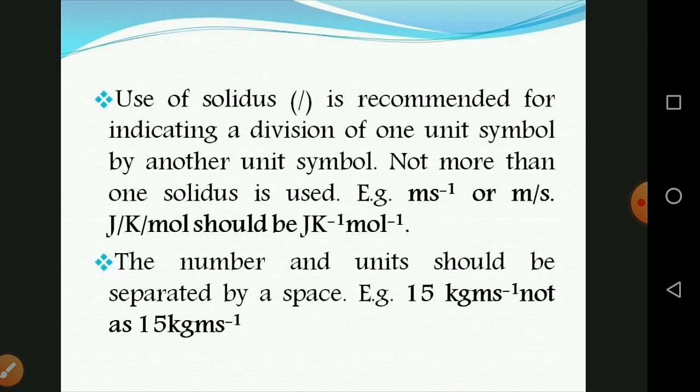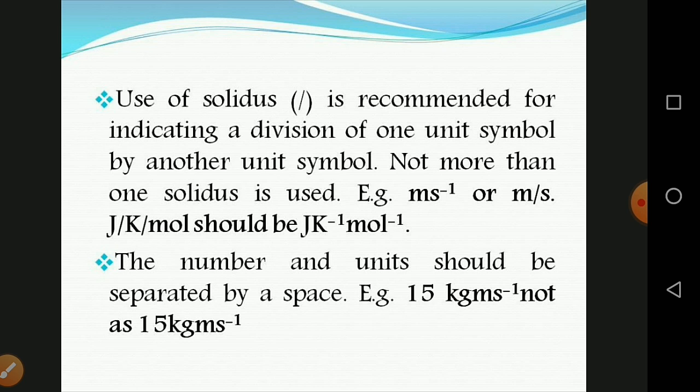The next one: the solidus, which means a slash, is recommended for indicating division of one unit symbol by another unit symbol. Not more than one solidus is used. If you use one, you should not use many more. For example, meter per second should be written as m/s.